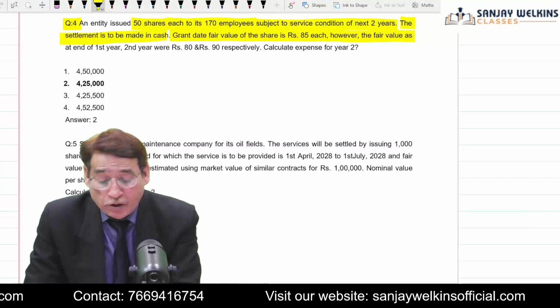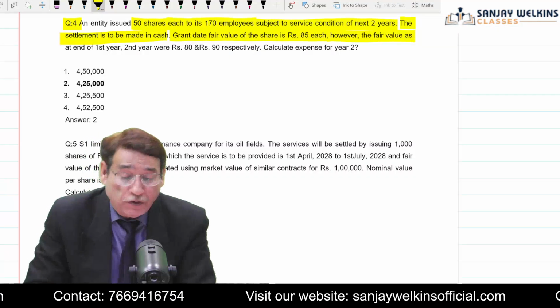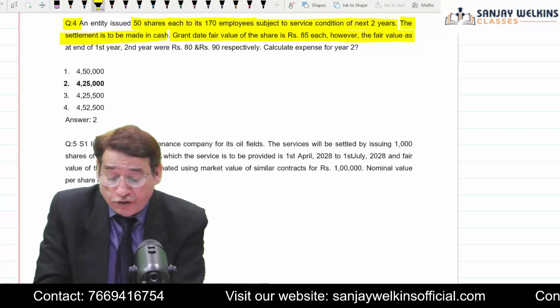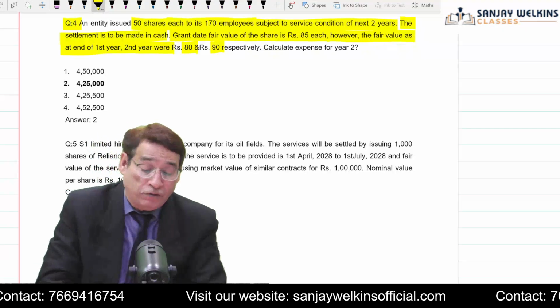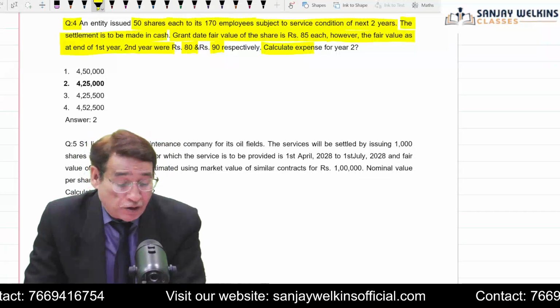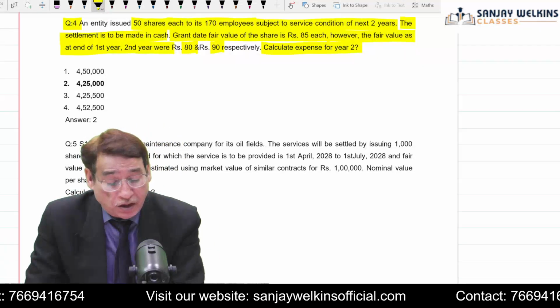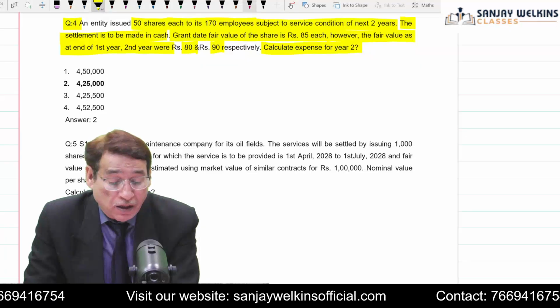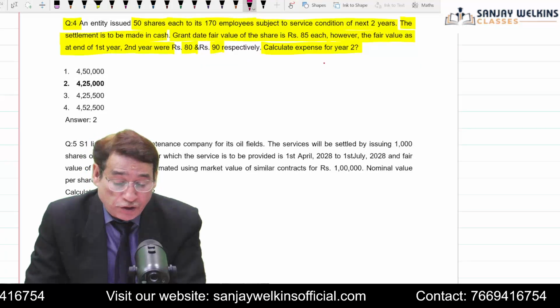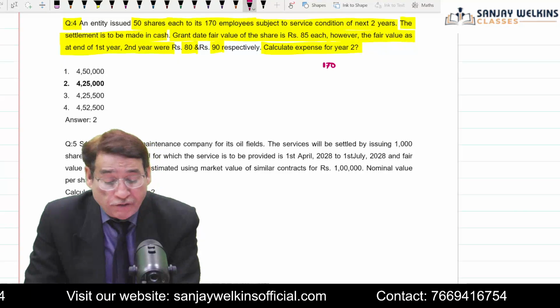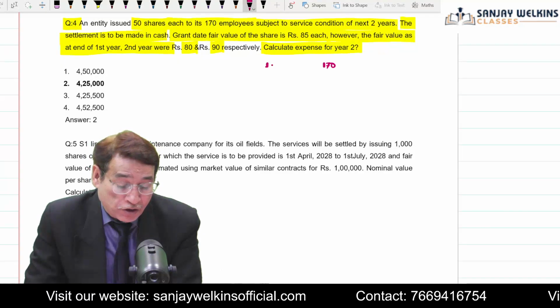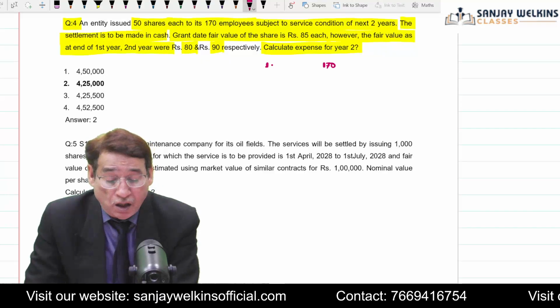Anyway, the settlement to be made in cash and the grant date fair value of the share is 85, and however the fair value at the end of the first year and second year were 80 and 90. So at the end of the year, fair values are given to you. You have to compute the expenses in this particular case. So in order to compute the expenses, first of all, take into account the number of employees. You have 170 employees in the first year. How much expense are you going to recognize?